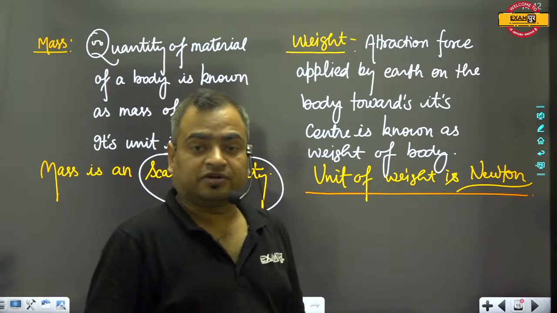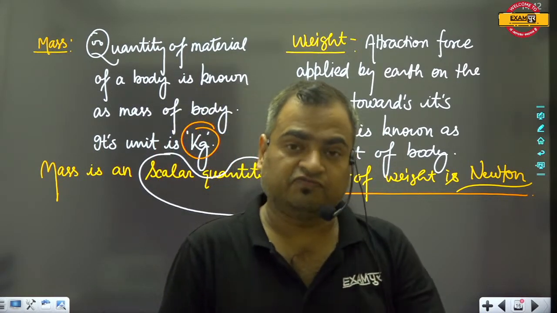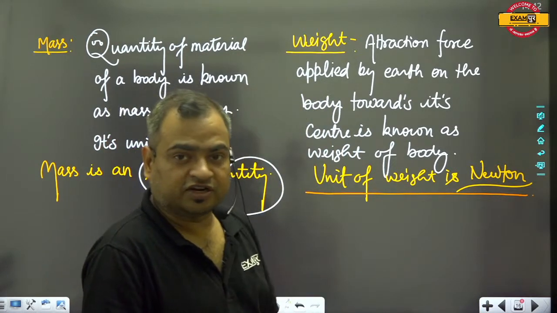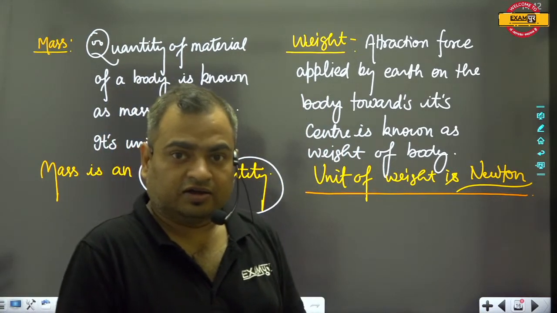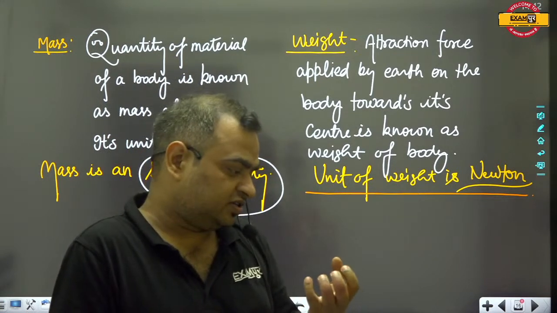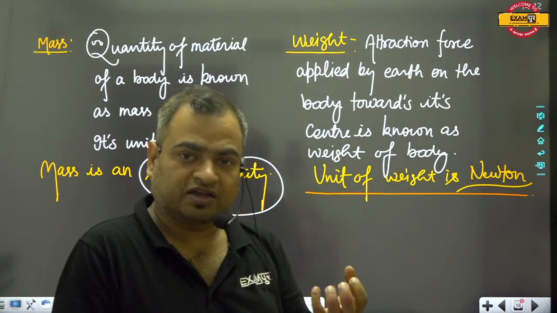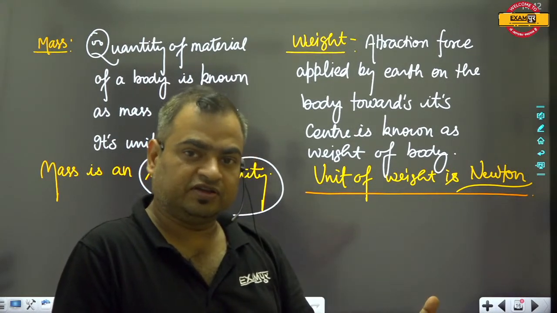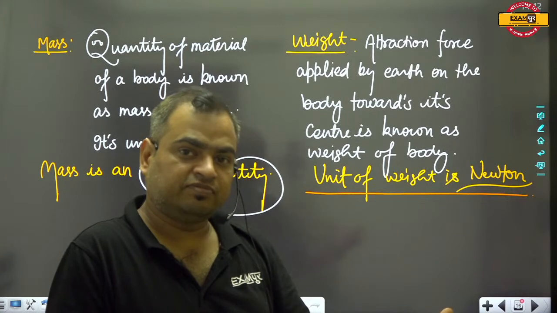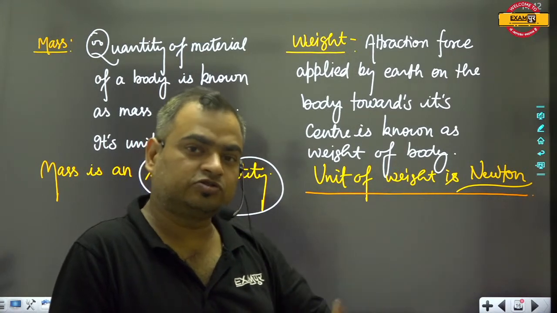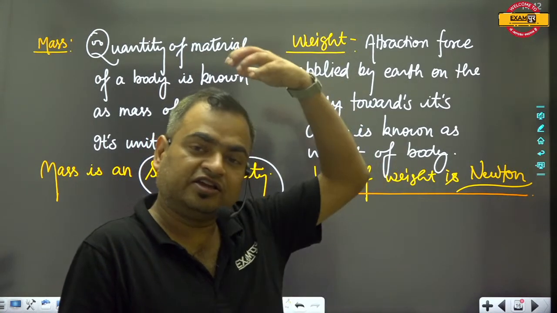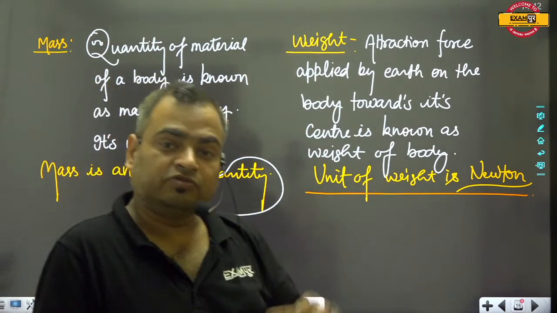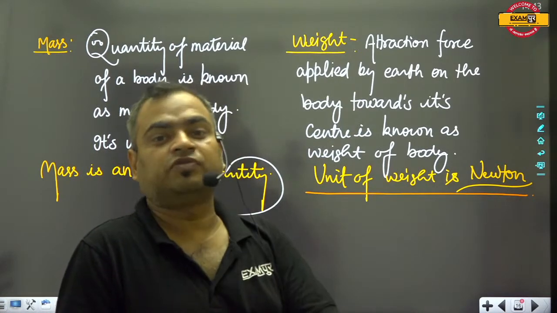Always remember that mass doesn't vary with the variation in the position of the body. Suppose that there is any body that has the total mass of 1 kilogram in Delhi, and it will be equal to the same mass in Kolkata also, or whenever you weigh in London, it will also be equal to 1 kilogram. If you carry that body to the moon, then on the moon it will also be equal to 1 kilogram.